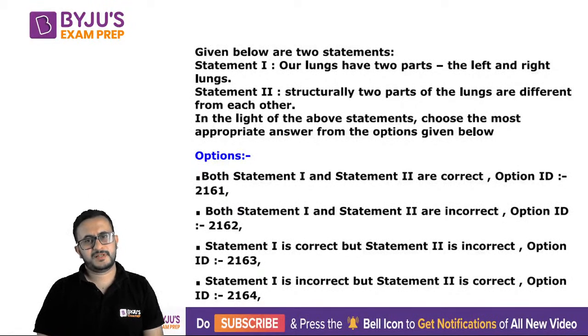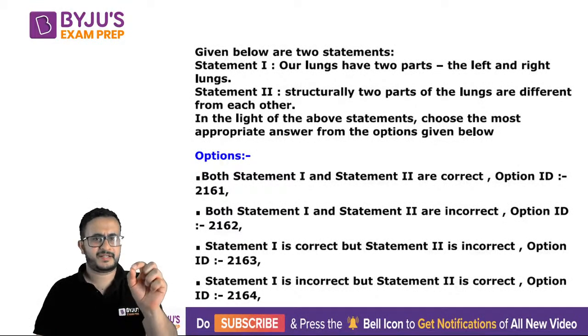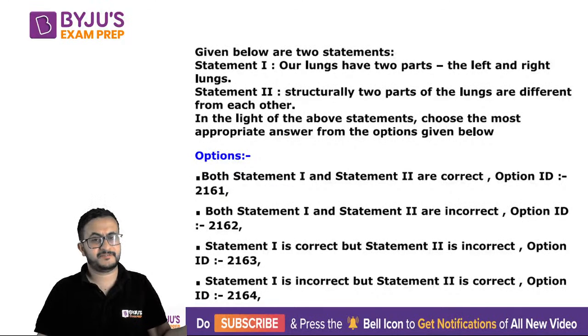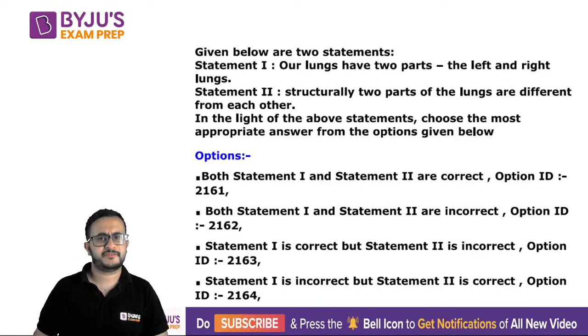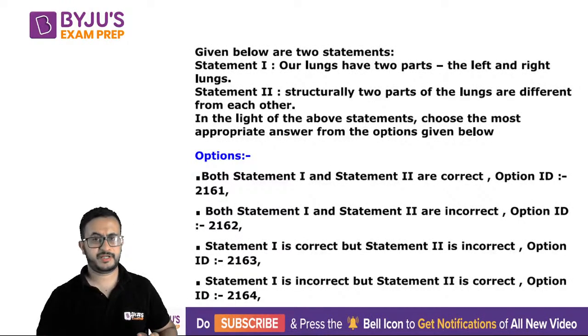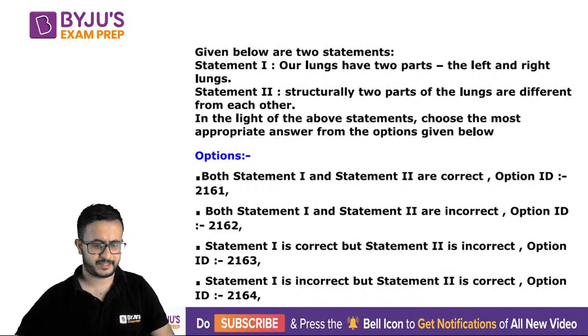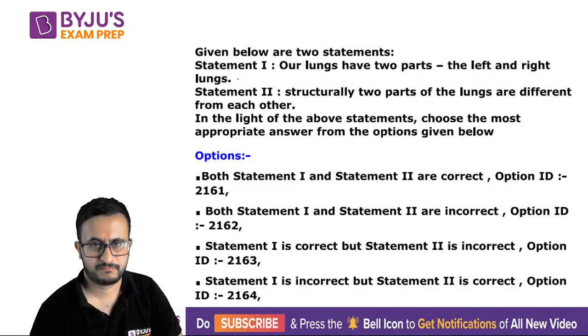Now this time this was the pattern, that two statements are given and ask which of the following is correct, right? Which is the combination which is correct, and there were questions from science as well. Now this was a question from science saying that our lungs have two parts, the left and right lungs, and second statement says structurally two parts of the lungs are different from each other. Okay, so if you know that yes, there are two parts, left and right lungs, that is correct.